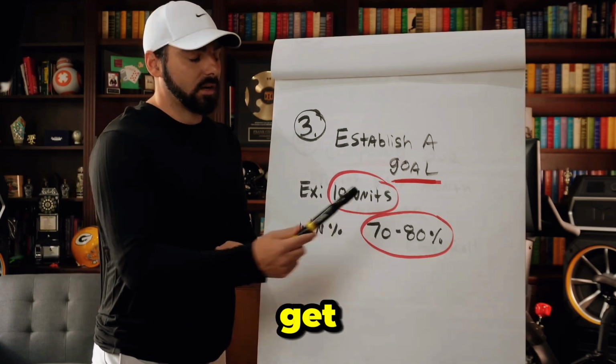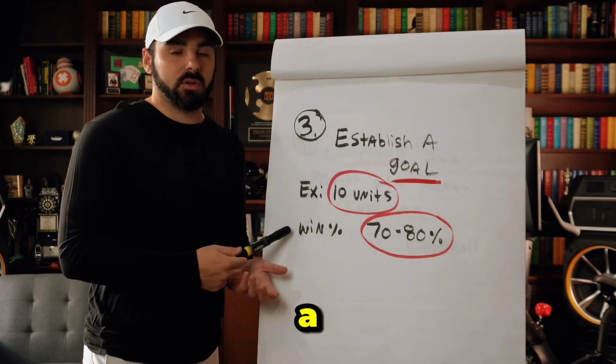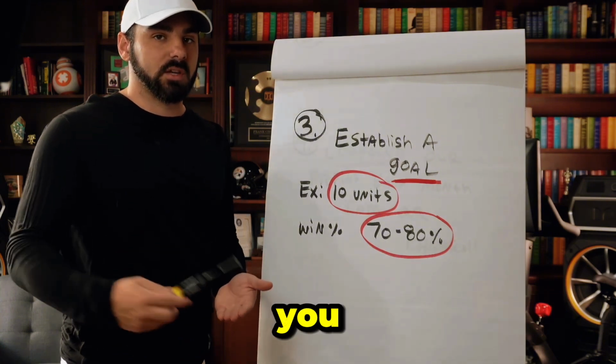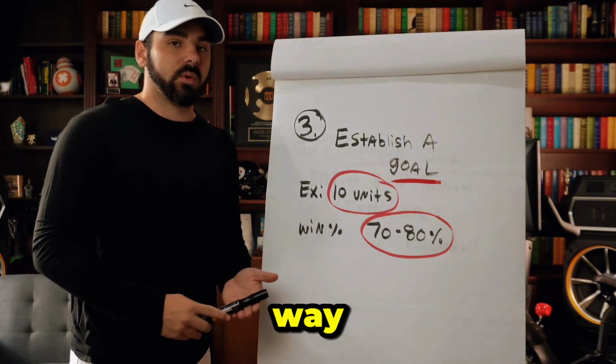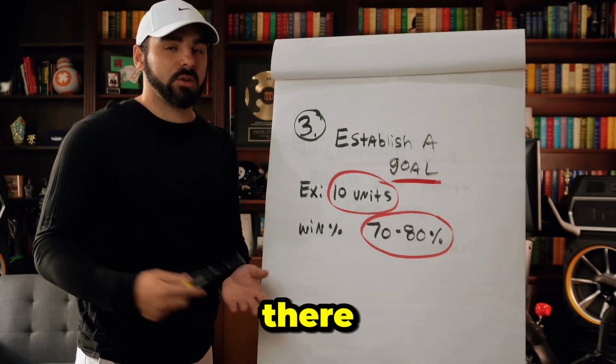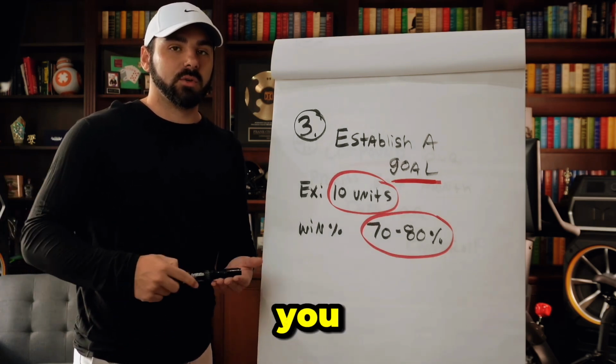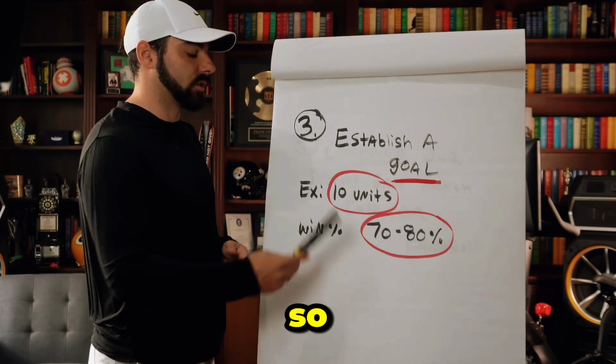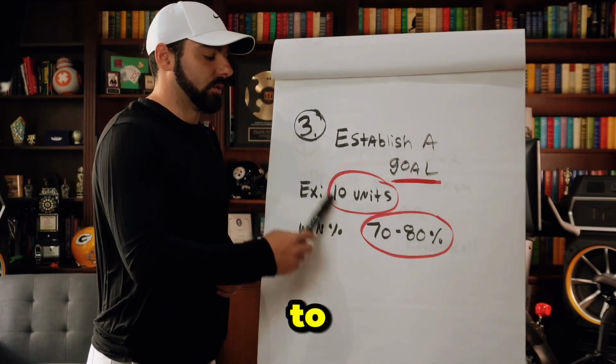Sometimes you might not get up to that 10 unit mark. Maybe you'll fall a little bit shy. Not that big of a deal, okay? But it's a goal for you to set. You might as well set your goal high so that you have a chance to get there rather than setting your goal low and you go above that and you keep going. Next thing you know, you decrease and lose units and stuff. So 10 units is a good goal to aim for.